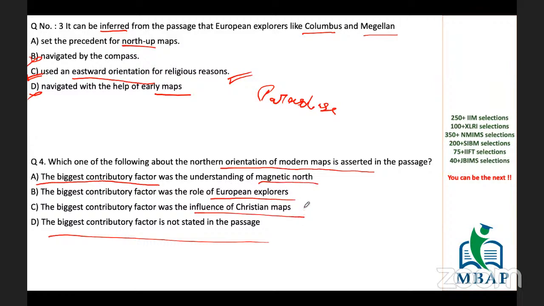They were again considering east as the holy direction. So how north came at the top, nothing has been mentioned. We were only mentioning why it was not at the top in the earlier time. Hence, why it is at the top is not stated in the passage. Hence, this becomes my answer. As simple as that. Pretty easy. I hope this one is pretty easy for you.